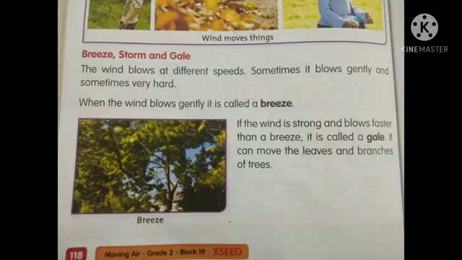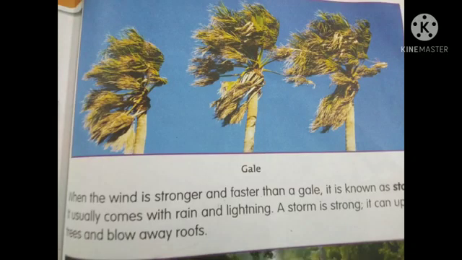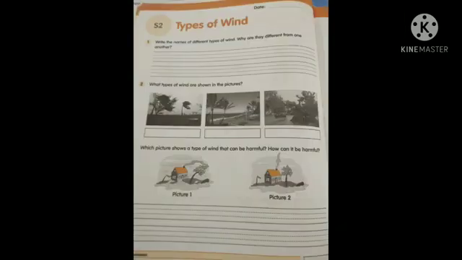It can move the leaves and branches of the trees. When the wind is stronger and faster than a gale, it is known as a storm. It usually comes with rain and lightning. A storm is strong. It can uproot trees and blow away roofs.